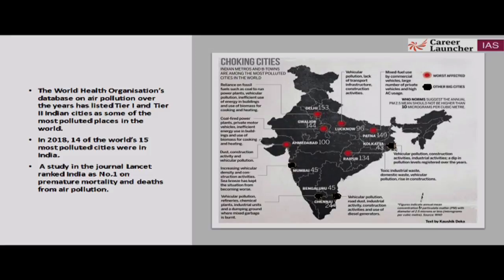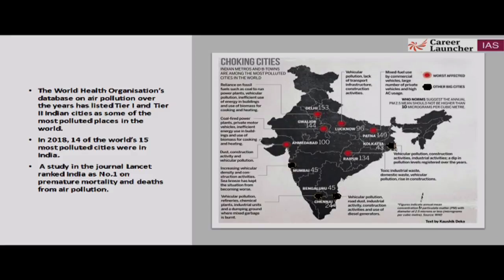See the data on your screens, please. Data on air pollution over the years has listed tier 1 and tier 2 Indian cities as some of the most polluted places in the world. In 2018, so we have just started with 2019, so we will be relying on the data of 2018, 14 of the world's 15 most polluted cities were in India.